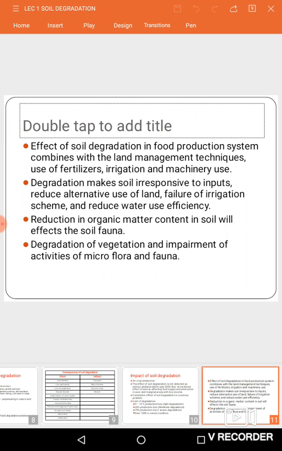A reduction in organic matter status or soil fertility status will also affect the soil fauna, which will wholly affect our biodiversity and our ecosystem. That will influence degradation of vegetation and impairment of activities of microflora and fauna in the soil.